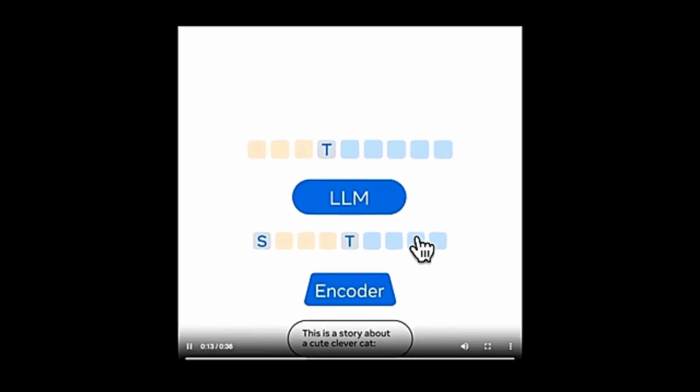For example, it can take inputs like "once upon a time, there was a cat named Peter," or "I feel excited about my trip to Paris," and produce both text and expressive speech.